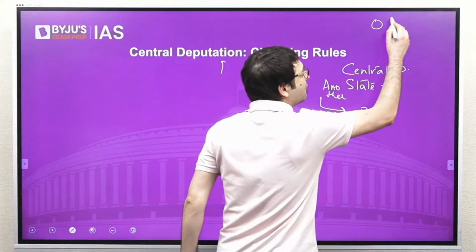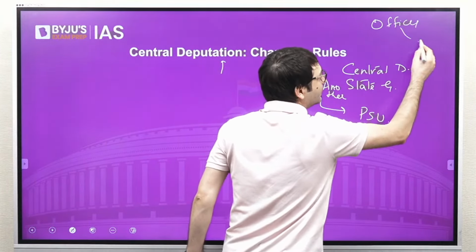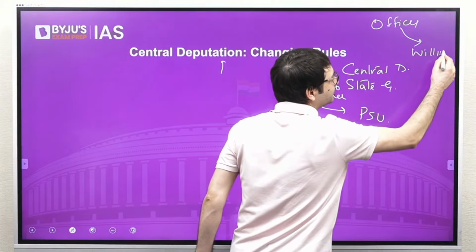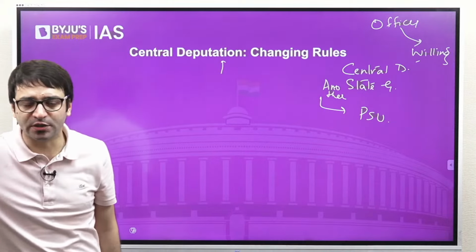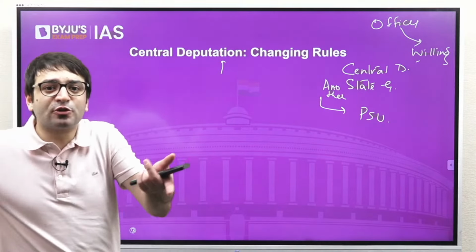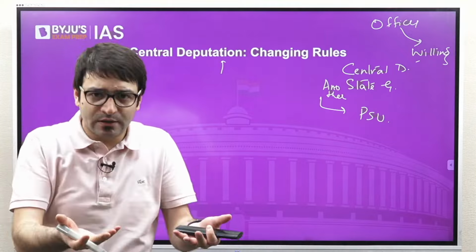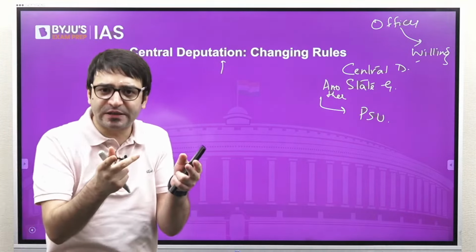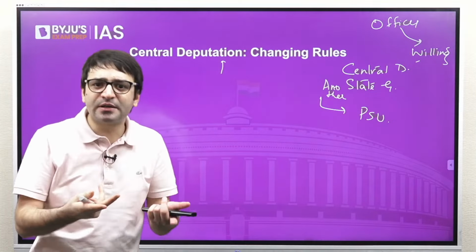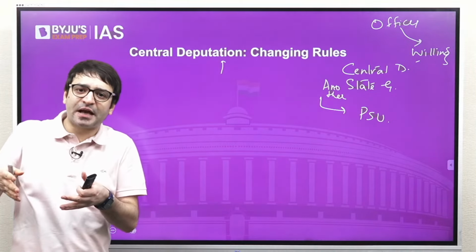But here this officer should be willing. Willingness of this officer is important. But what if the officer is also willing, but the state government is not willing to let this officer go on a central deputation? So there is a conflict, some disagreement between the state government and the central government.